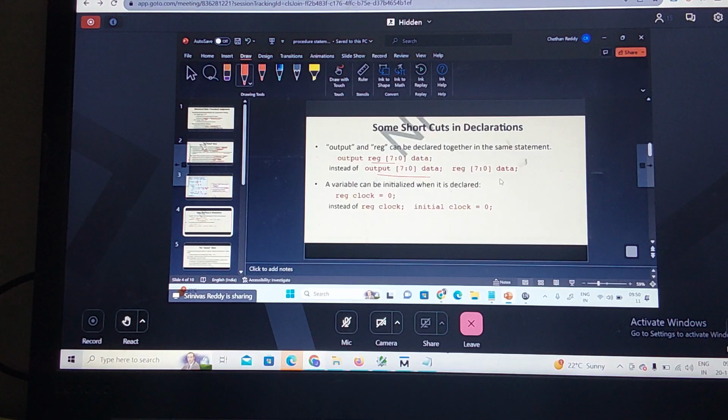So a variable can be initialized within the declaration. Suppose I am writing range clock is equal to 0. So instead of this, how can you write? Range clock, or you can use what? Initial block. Initial block clock is equal to 0. So these slides explain the shortcut declaration of the range variable or output variable, and how to initialize the clock. Correct? This is a way you can initialize the clock. This is a shortcut way of declaring the variables. Correct. So this is the initial block.